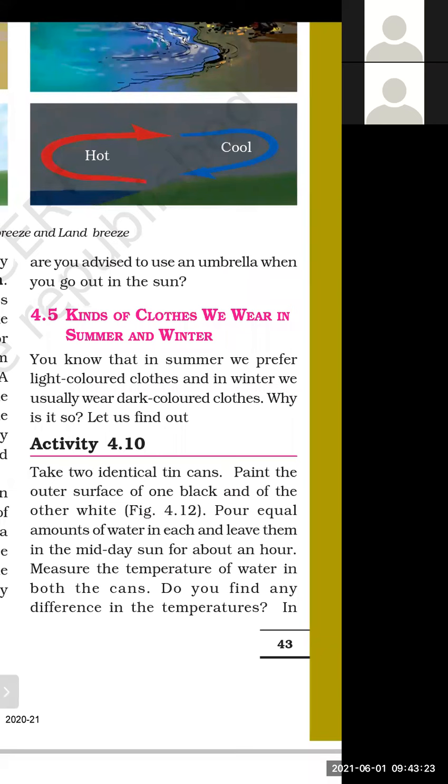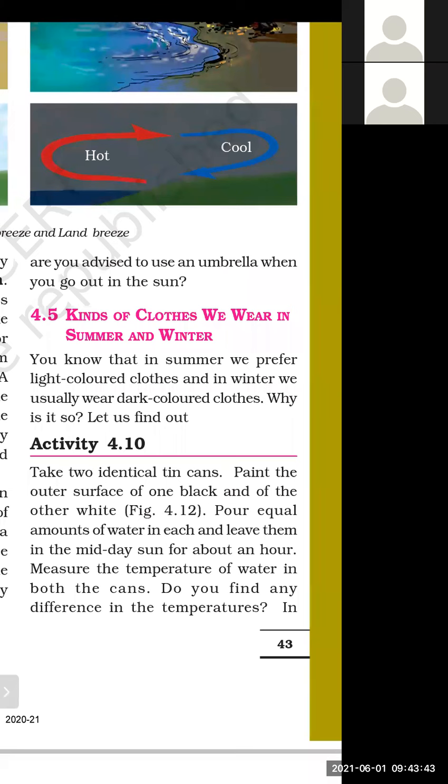If we are not using an umbrella, the total heat which is coming from the sun will be received by our body and we feel warmer. So the umbrella will protect us from the heat radiation coming from the sun.